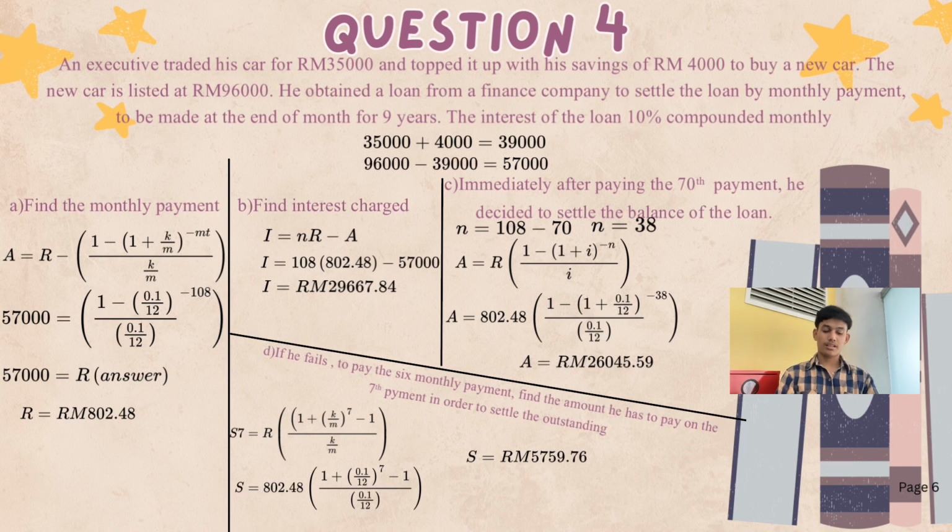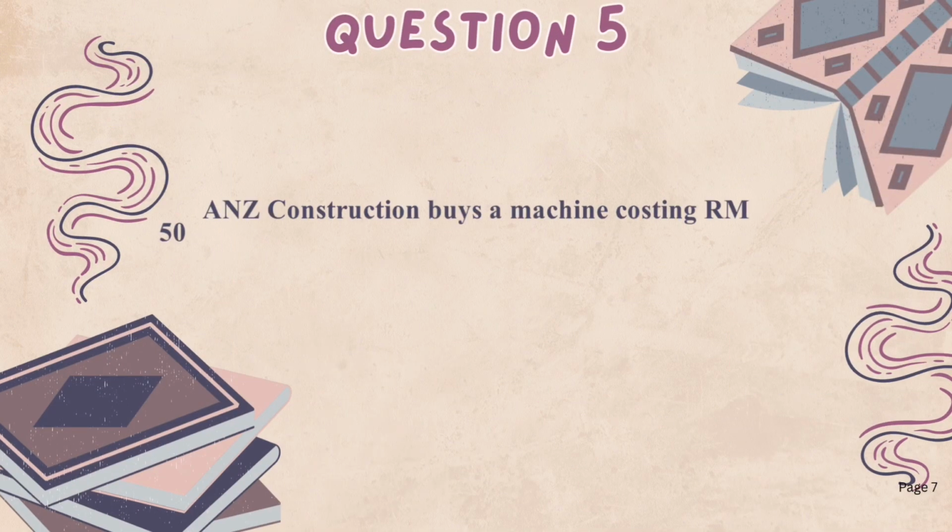And the last question says find the amount he has to pay on the 70th payment in order to settle the outstanding arrears. You need to turn S to 70, and then you need to replace the root into 70, and you calculate the algebra, and then you get 5,759 ringgit and 76 cents. Thank you. Hi, I will answer question 5.